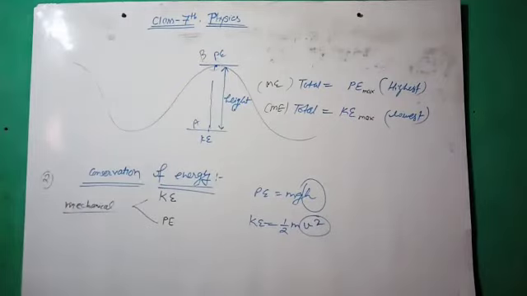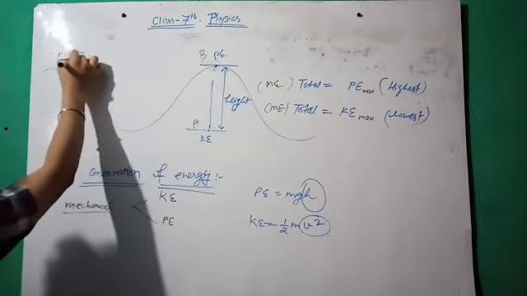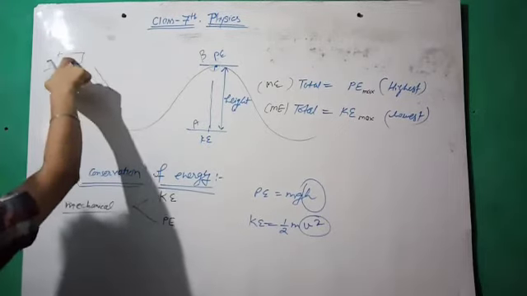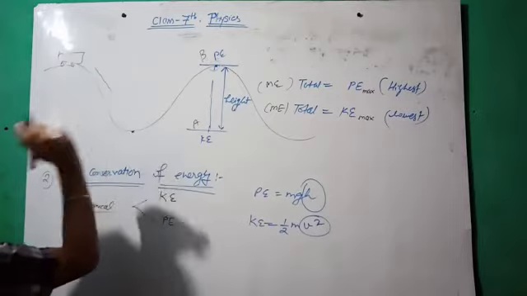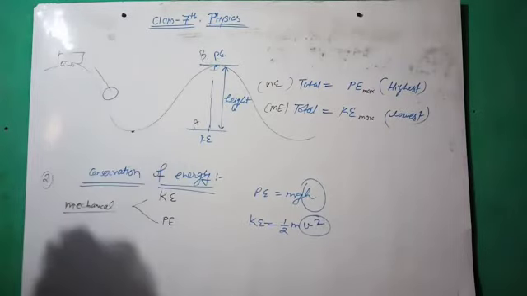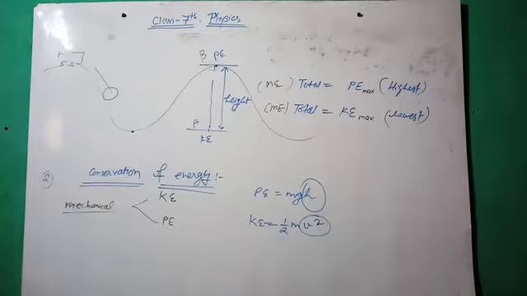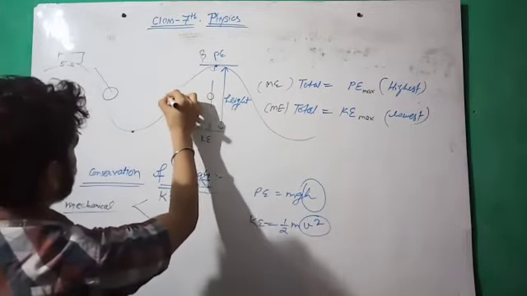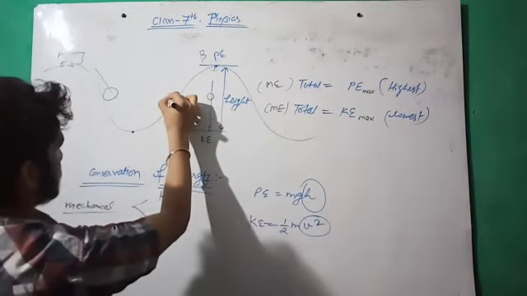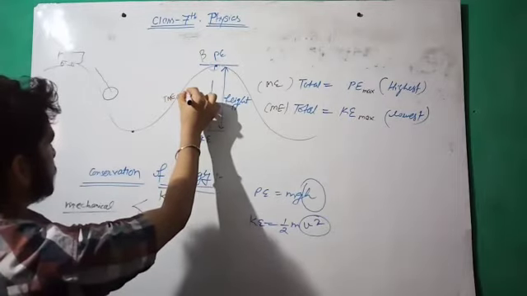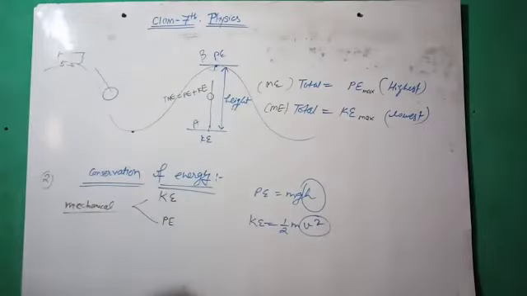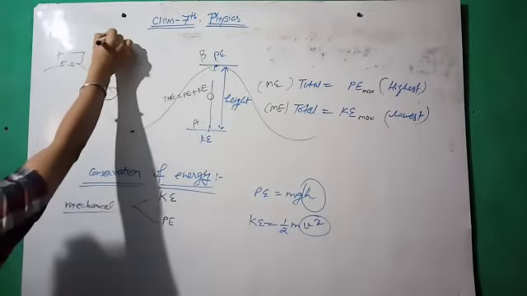Okay, this is the concept of a roller coaster, that when it moves like this, then at the highest point it has potential energy, at the lowest point it has kinetic energy. But at any point in between, the roller coaster has both types of energy, kinetic energy as well as potential energy. Like at this midpoint, we have the total mechanical energy, TME equal to the sum of P plus K, and you have to draw this diagram below the roller coaster.